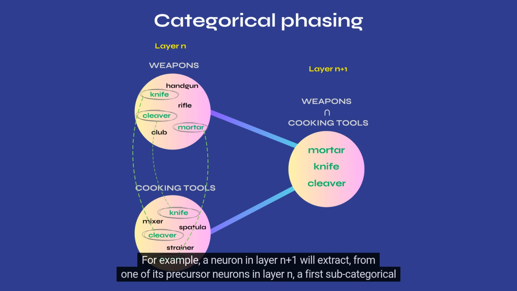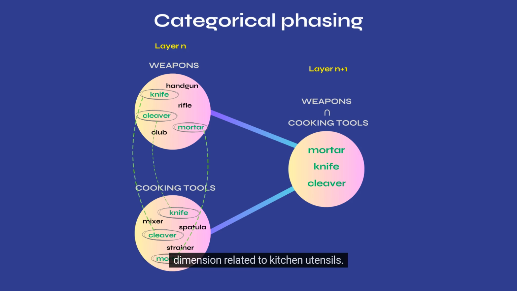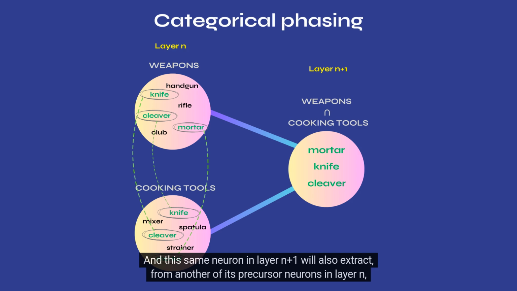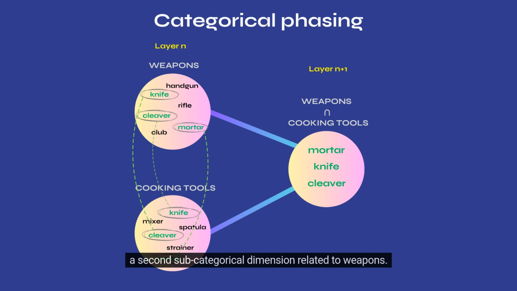For example, a neuron in layer n+1 will extract from one of its precursor neurons in layer n a first sub-categorical dimension related to kitchen utensils, and this same neuron in layer n+1 will also extract from another of its precursor neurons in layer n a second sub-categorical dimension related to weapons.